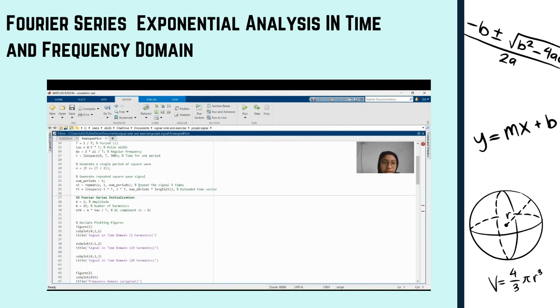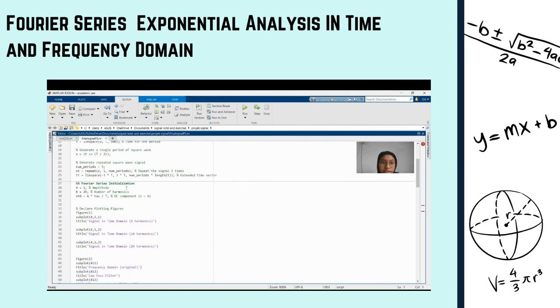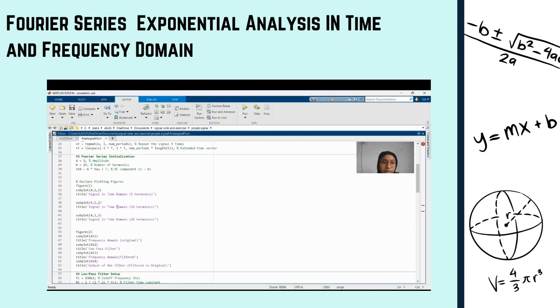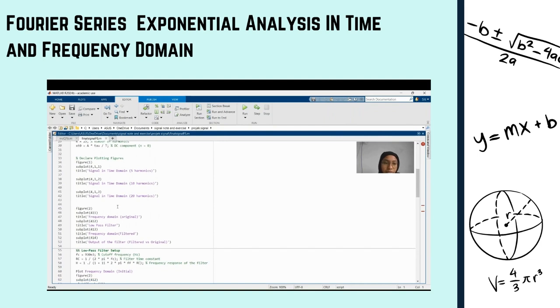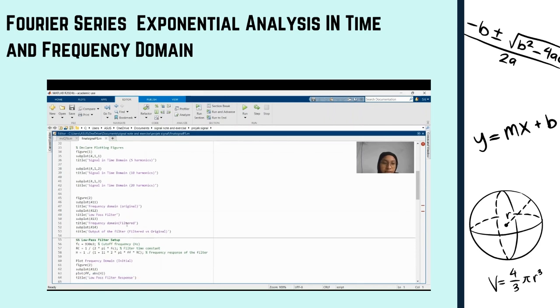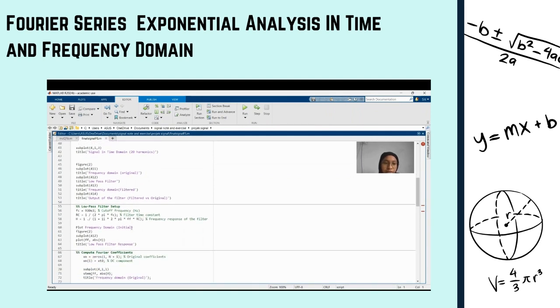And then the second is we need to do the Fourier series initialization. So we have amplitude, number of harmonics, and the DC component. So we also have to declare the plotting figures for the 5 harmonics, 10 harmonics, and 20 harmonics. And also we will have 2 graphs for figure 1 and figure 2. So in figure 2, we have the frequency domain for the original, low pass filter, and the frequency domain filter. And the last is the output of the filter versus original. So then we need to declare the low pass filter setup.